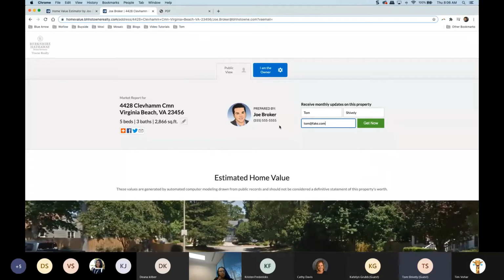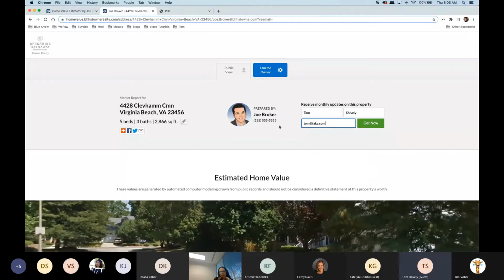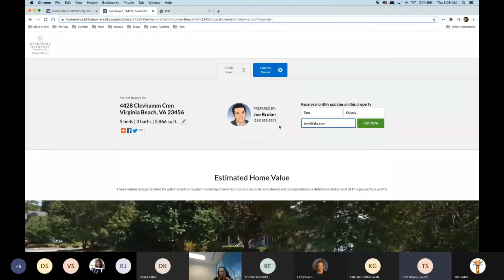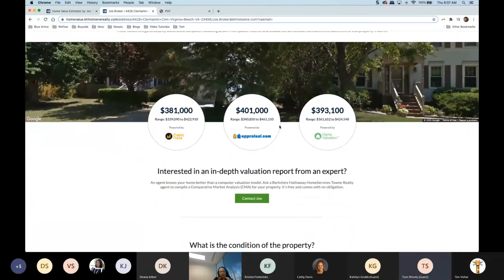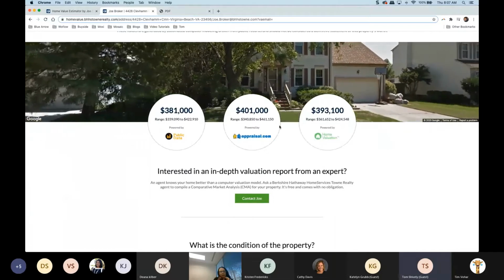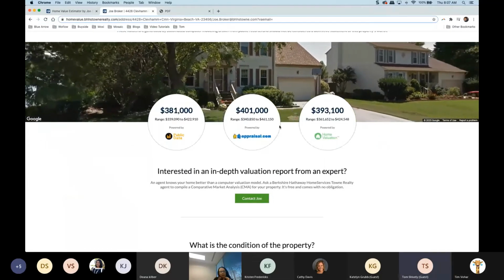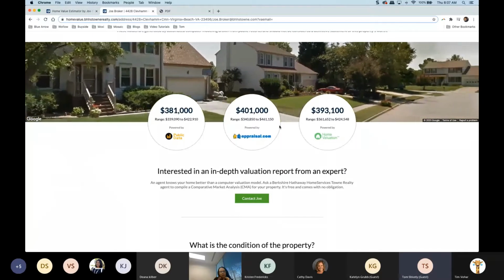So that's a good resource to use on top, also to get them this information, but also get a little bit of that information back. Use this as a lead. Be able to have that communication channel with them. All right, so then we have our AVMs, and this is helping answer that first question of how much is my home worth. And now a lot of folks are going to have the question, well, if you're giving me this information, why do I need an agent?